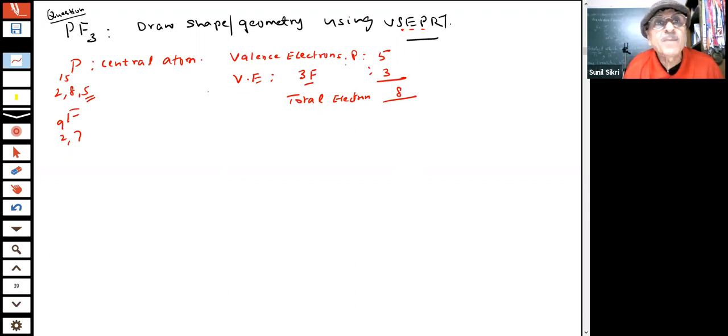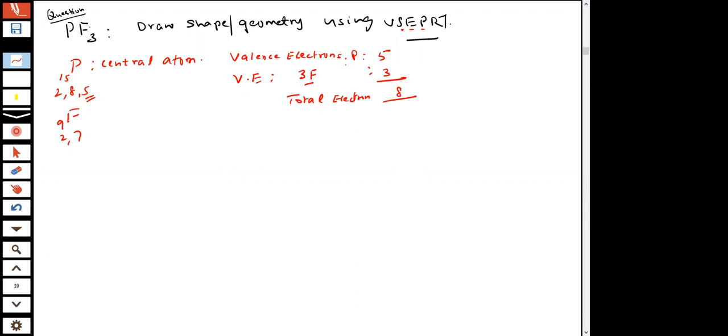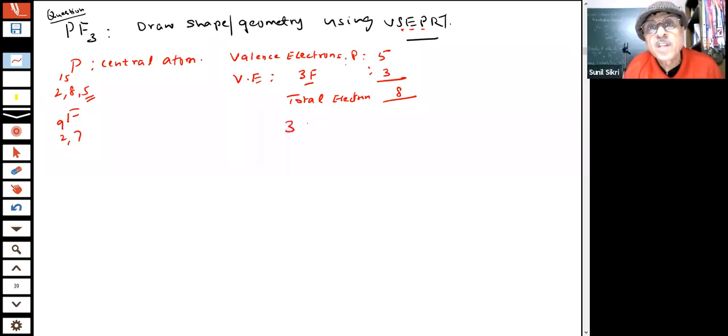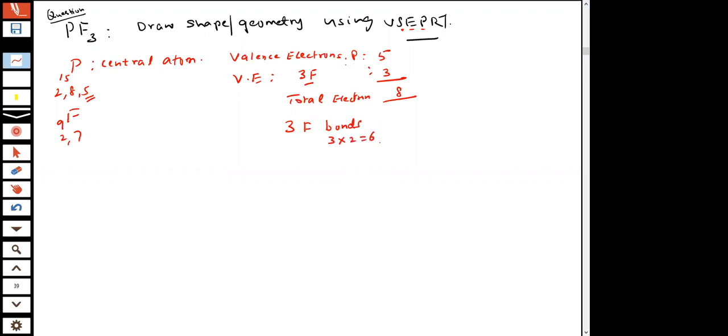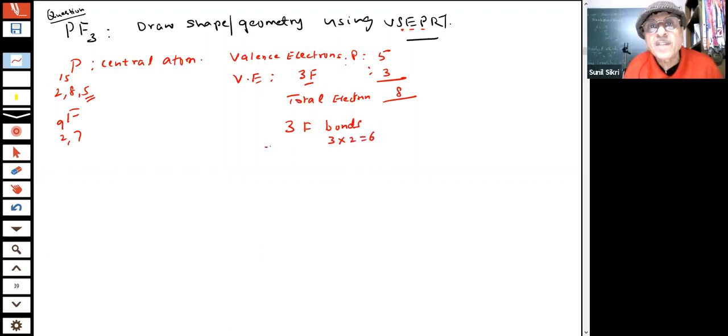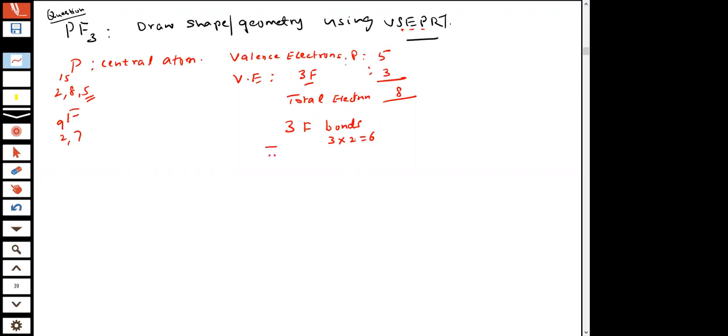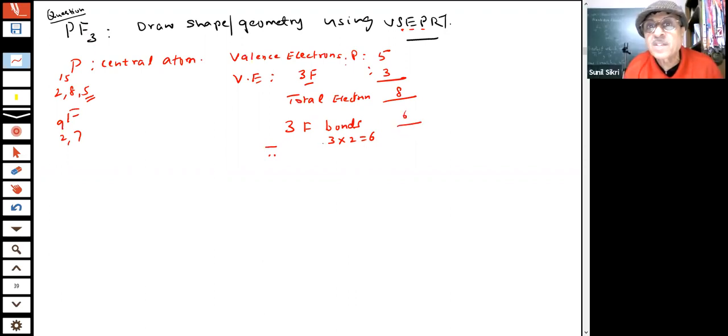And how many bonds are you forming, students? Phosphorus is bonded with 3, so 3 fluorine bonds have to be formed. That means, students, how many electrons will be required? 3 into 2, 6. One bond is 2 electrons. When I say one bond, this is 2 electrons. So 6 electrons will be used. I mean to say that there are 3 pairs.